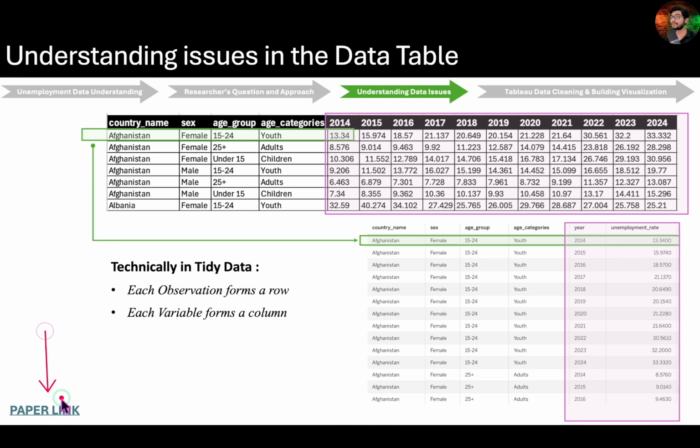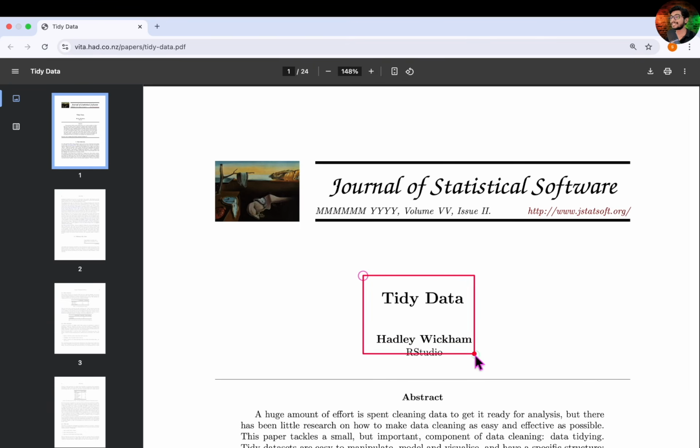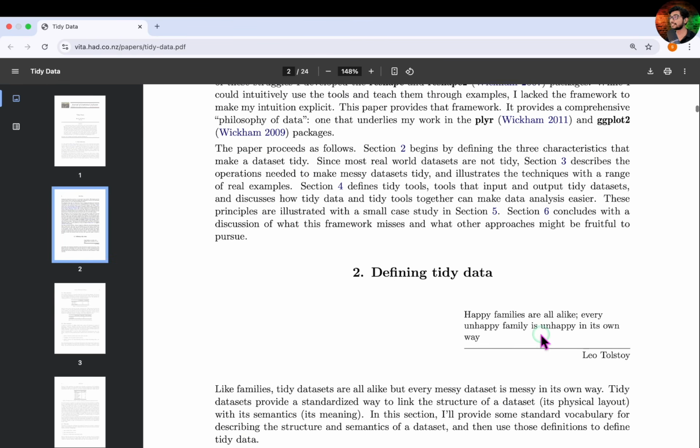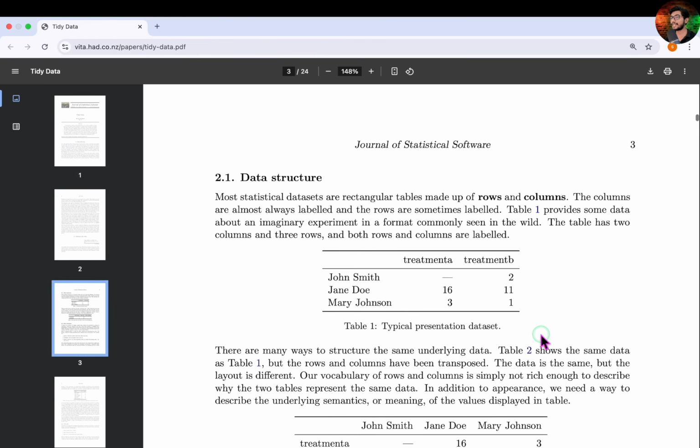Guided by this influential research paper, Tidy Data by Hadley Wickham, who is a renowned statistician, author, and researcher. In his work, Wickham re-emphasizes the critical role of data cleaning, highlighting that, on average, nearly 80% of data science projects' time is spent just preparing and cleaning the data. In this paper, Wickham outlines the definition and core properties of tidy data.